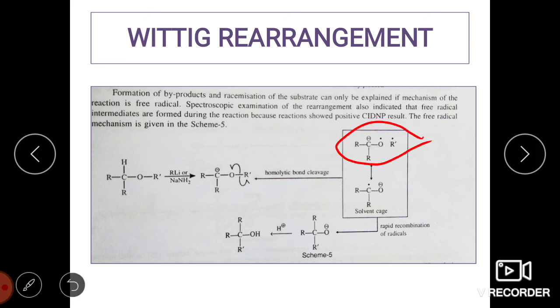Now this can also be written in a conjugated form, or in the resonance structure you can write it the other way around, that is carbon having a lone pair and oxygen bearing the negative charge. Now you should know that this is always in a solvent cage, because free radical reactions are highly unreactive and highly progressive in nature.